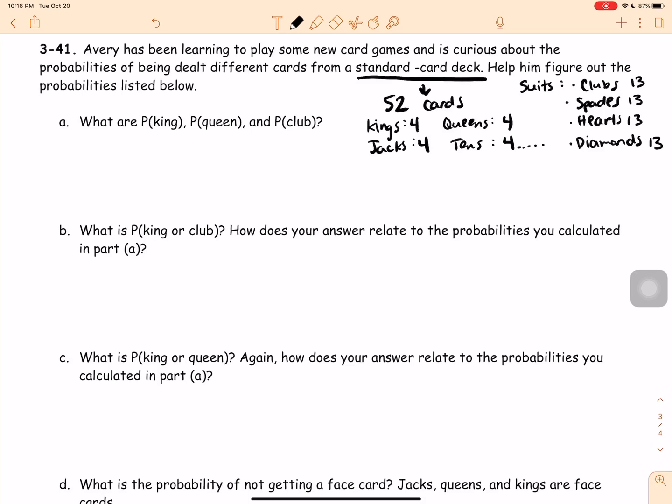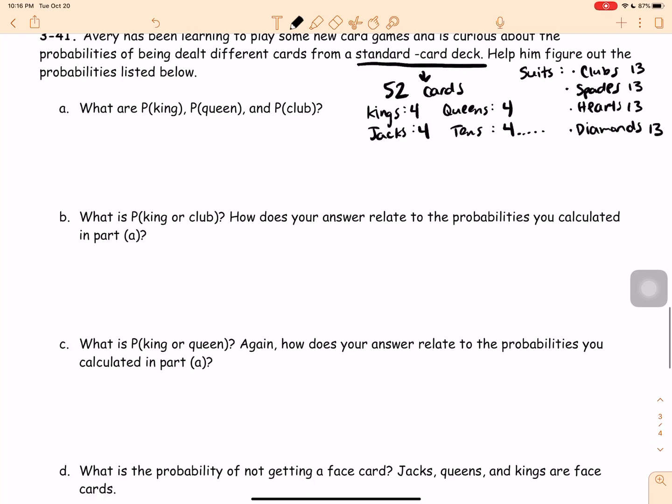So let's go and talk about the probability. What is the probability of drawing a king from a deck of cards? Try it out on your own. Please pause the video and try to write me a fraction representing the probability of drawing a king. So there are 4 kings in a deck out of 52 total cards. So the probability of drawing a king is 4 out of 52. Now you can convert to a decimal if you'd like, but you don't need to at this moment.